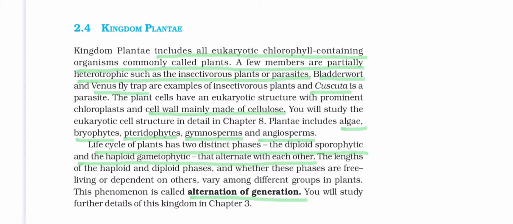In kingdom Plantae, we will make separate groups, and it will include algae, bryophytes, pteridophytes, gymnosperms and angiosperms. All about them we will learn in the next chapter.